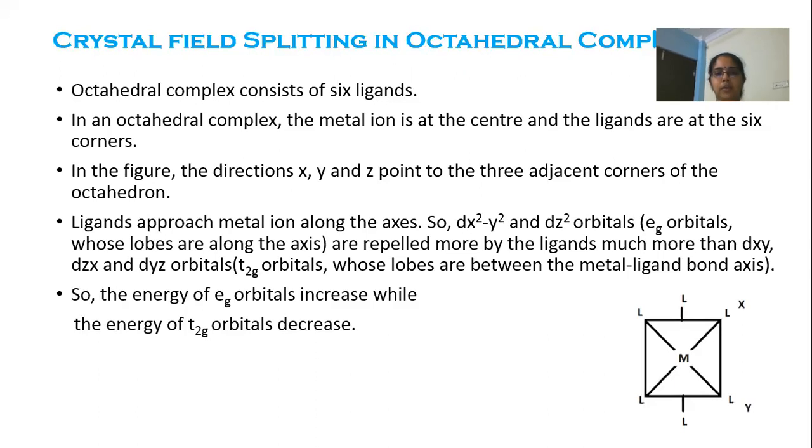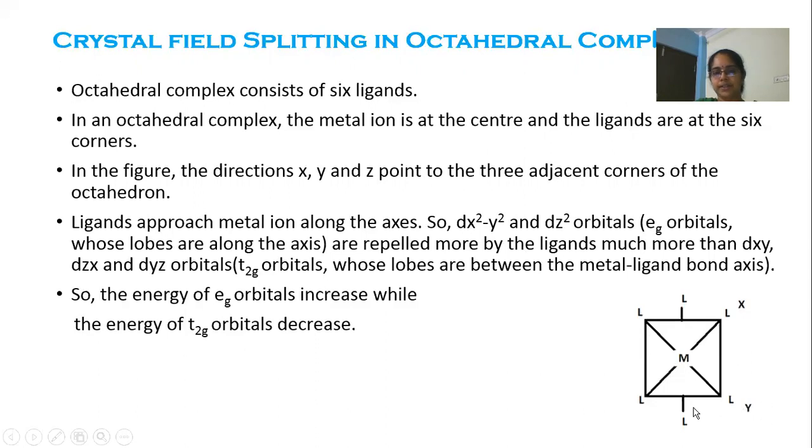In an octahedral complex, the metal ion is at the center. So this is the representation of the octahedral complex. The metal atom is at the center, surrounded by 6 ligands at the 6 corners of an octahedron.